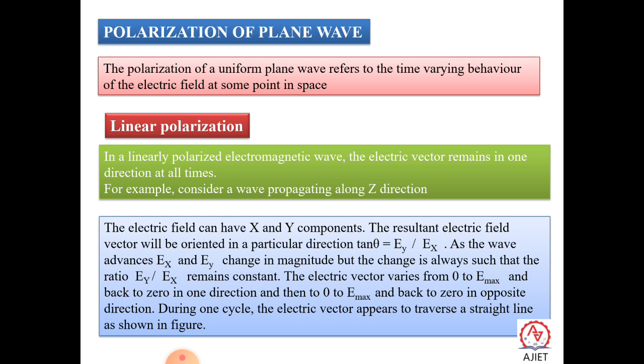So the electric vector varies from 0 to E maximum and back to 0 in one direction, and then 0 to E maximum and back to 0 in the opposite direction. So during one cycle, the electric vector appears to traverse a straight line as shown in the figure.